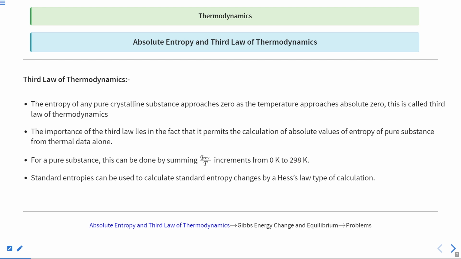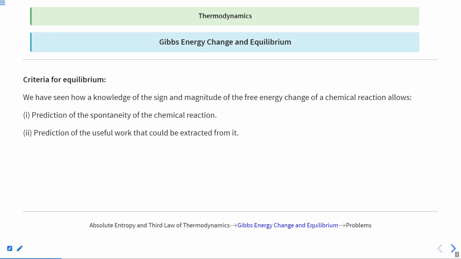Next, what is the criterion for equilibrium? For that, we have to be aware of Gibbs free energy. Spontaneity is known with the help of Gibbs free energy.